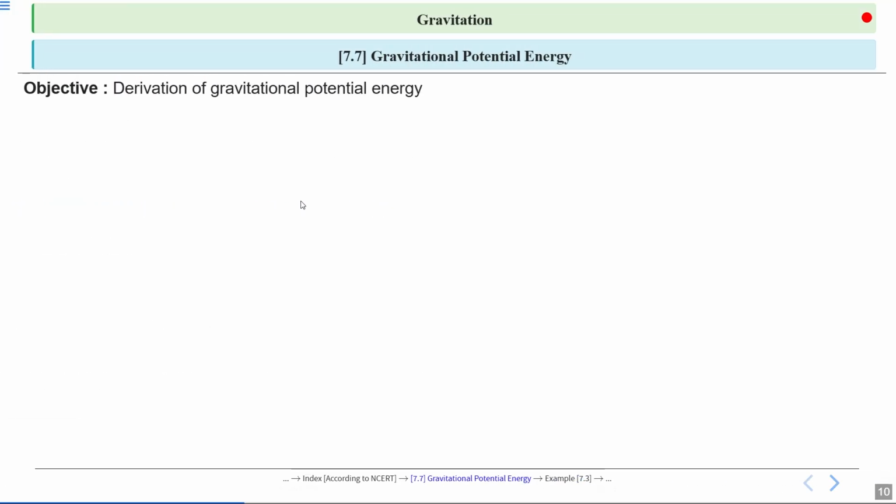Now, we will derive the gravitational potential energy. This is a fundamental concept in physics that helps us understand how objects interact with each other due to gravity. We will start by looking at the gravitational force acting on a mass at a certain distance from the Earth's surface.